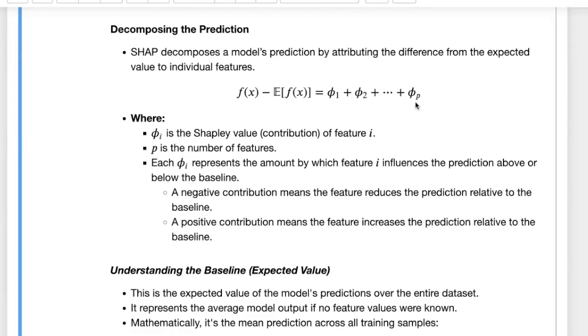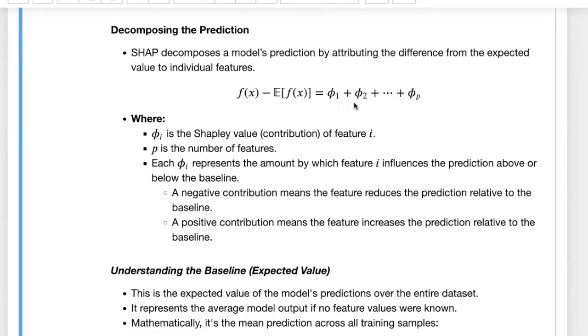And we write this as this additive explanation, where phi 1, phi 2 to phi p each explain the contribution of the corresponding feature, meaning phi 1 is the contribution for feature 1, phi 2 is the contribution for feature 2, and we assume that we have a total of p features.